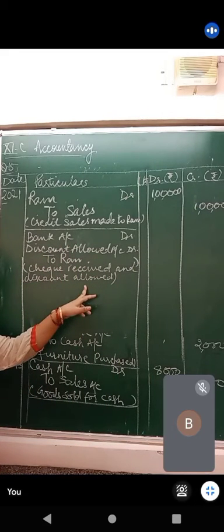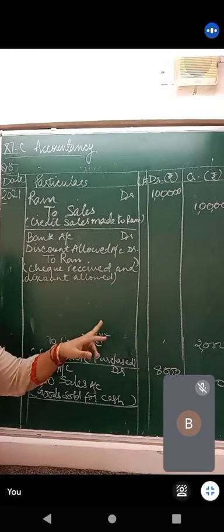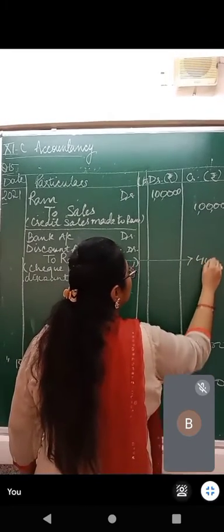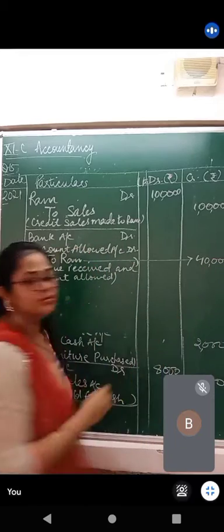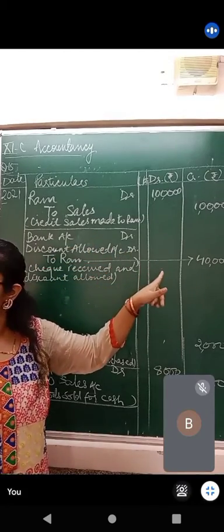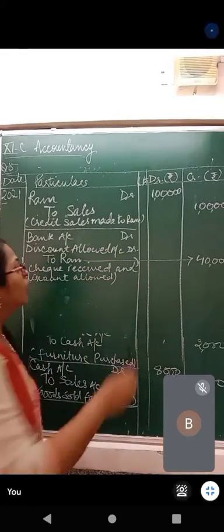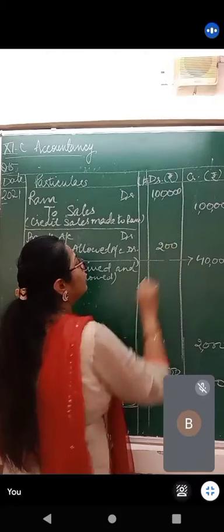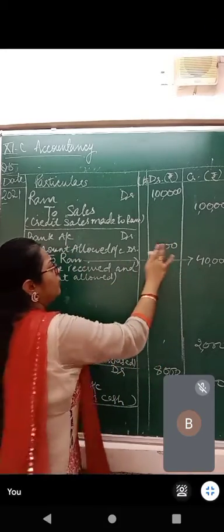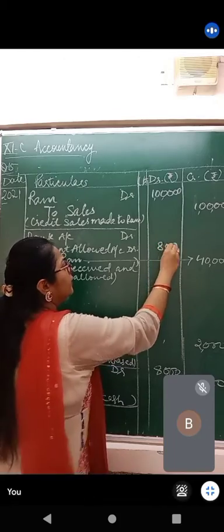When we received money, it was only 40%. Credit, you can write 40,000. Okay. Now there was certain discount which was allowed. How much discount have you allowed as cash discount? 2%. 2% of 40,000 is 800. 800 was the discount amount.